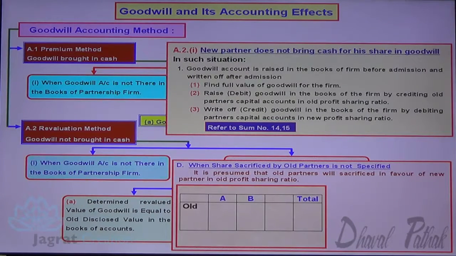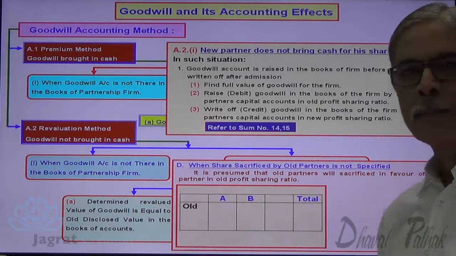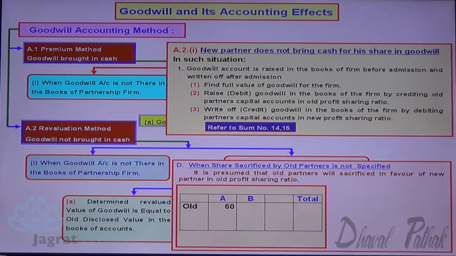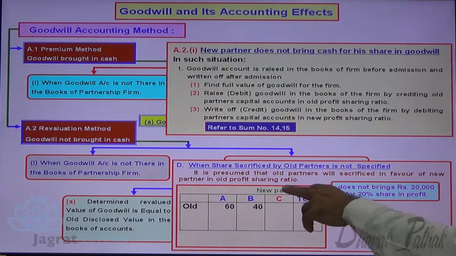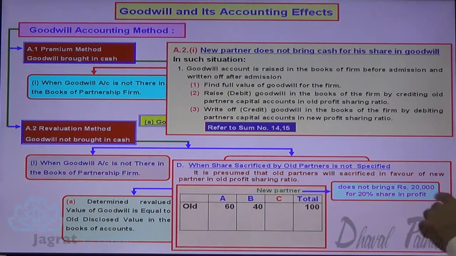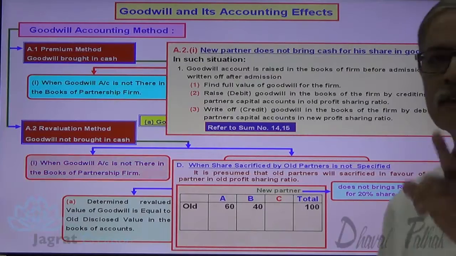A and B are the partners. They share profits and losses in the ratio of 60%, 40%. New partner C is admitted with 20% share in profit, but does not bring rupees 20,000 for goodwill.